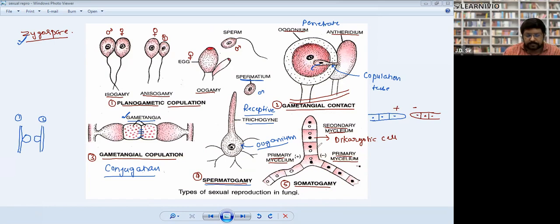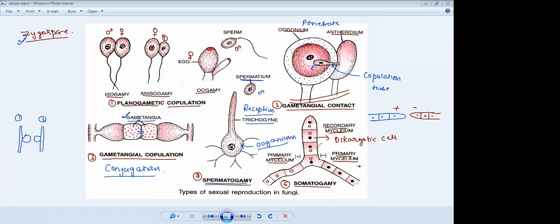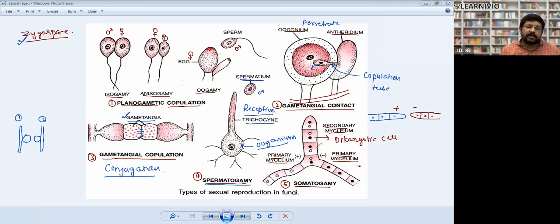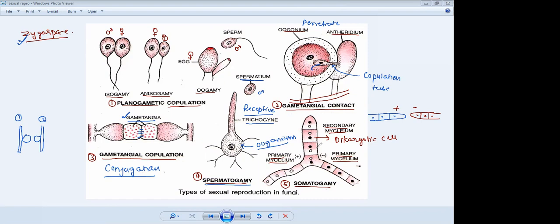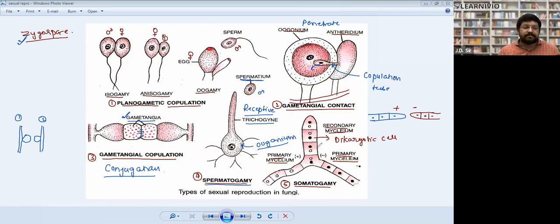Note it down. Here it is not known which one is male and which one is female. We call one positive and the second negative. This question has been asked: which of the following types of sexual reproduction does not form any sex organ? Somatogamy. Spermatium, small and non-motile. Questions have been asked in medical examinations on spermatium. You will get questions from dikaryotic hypha.